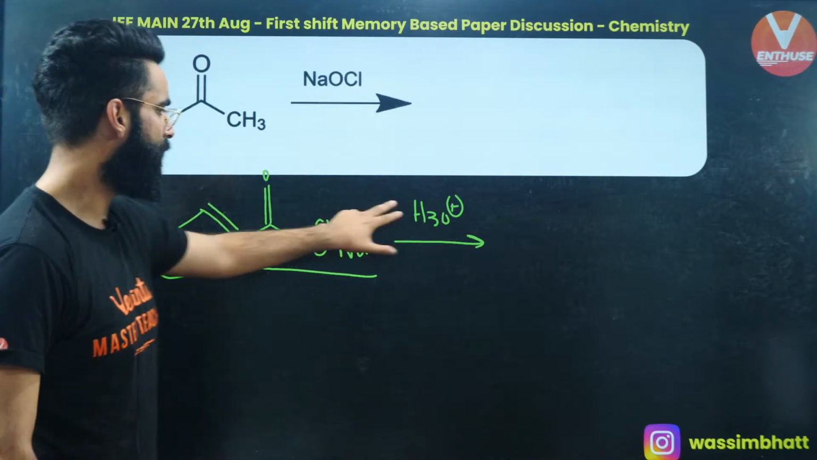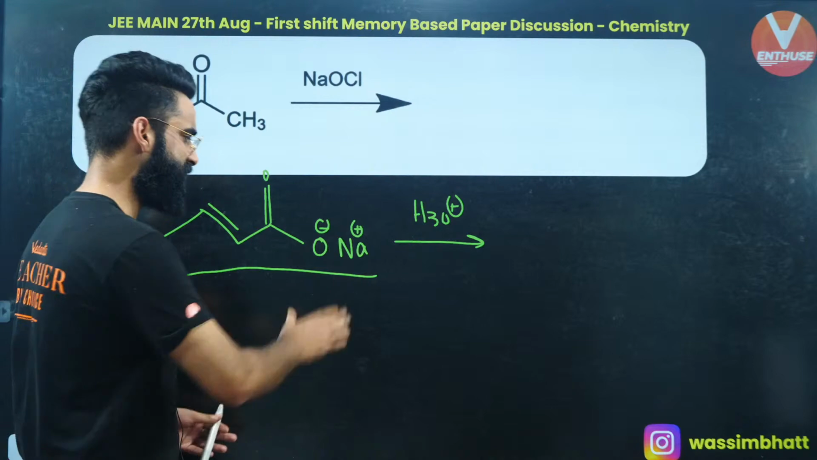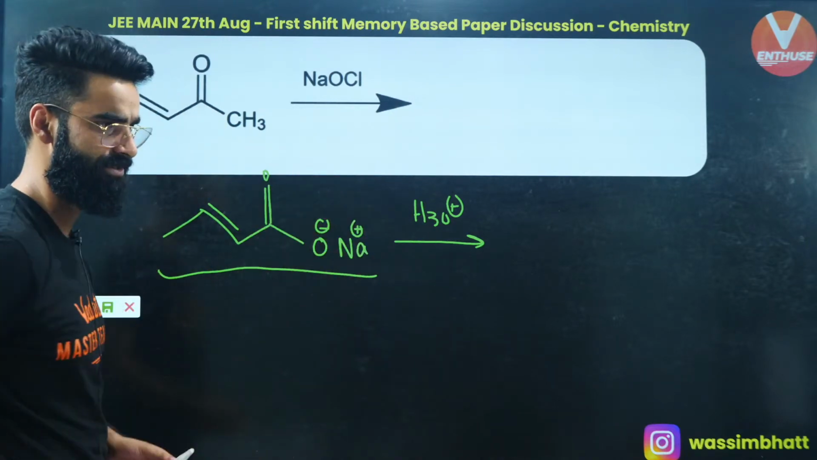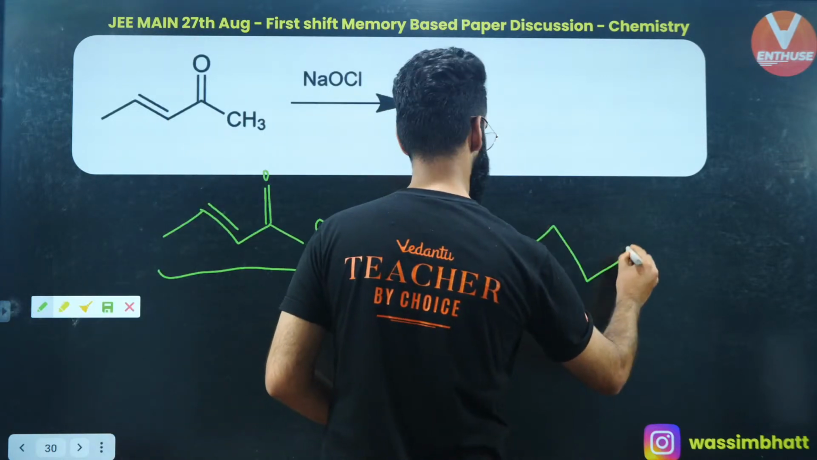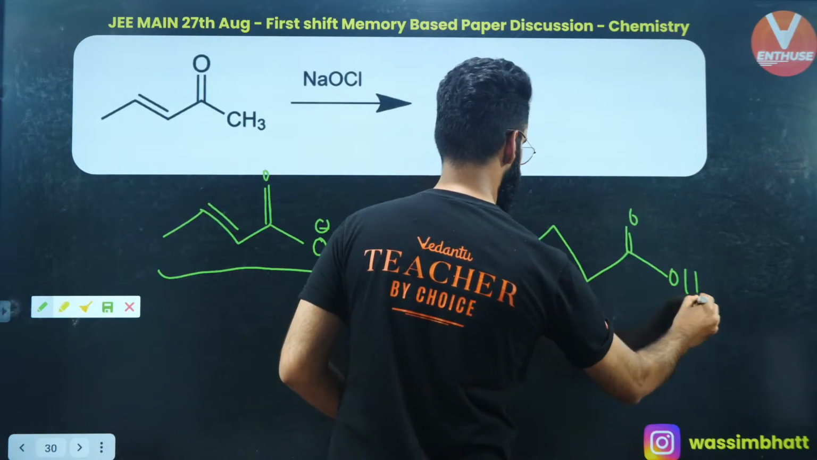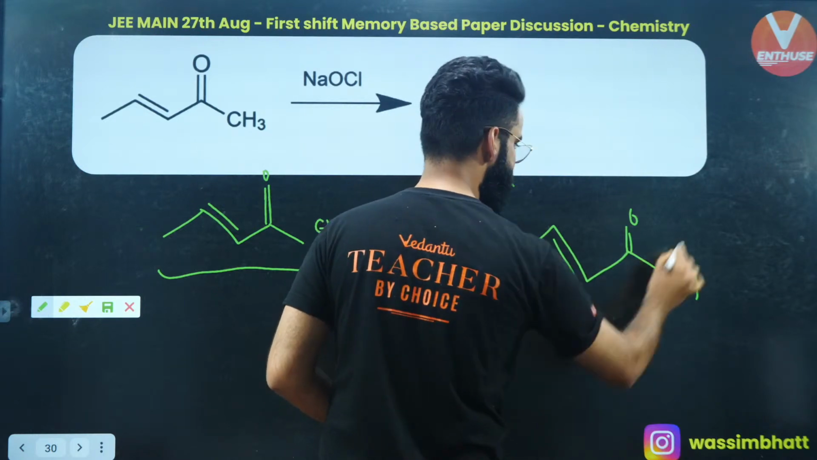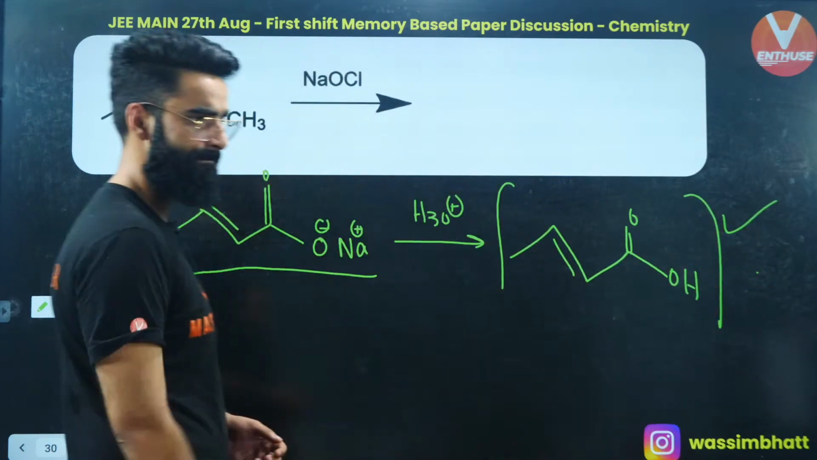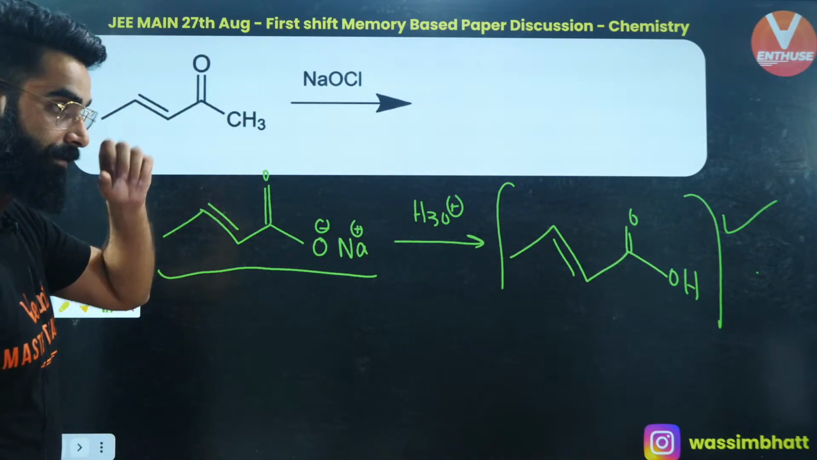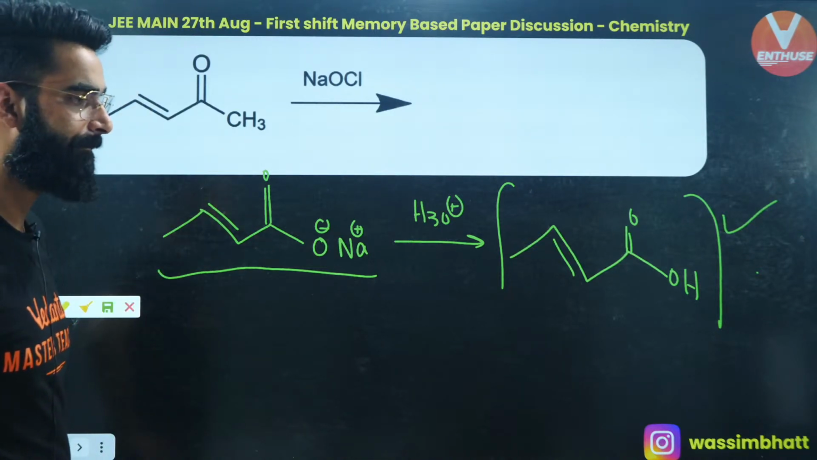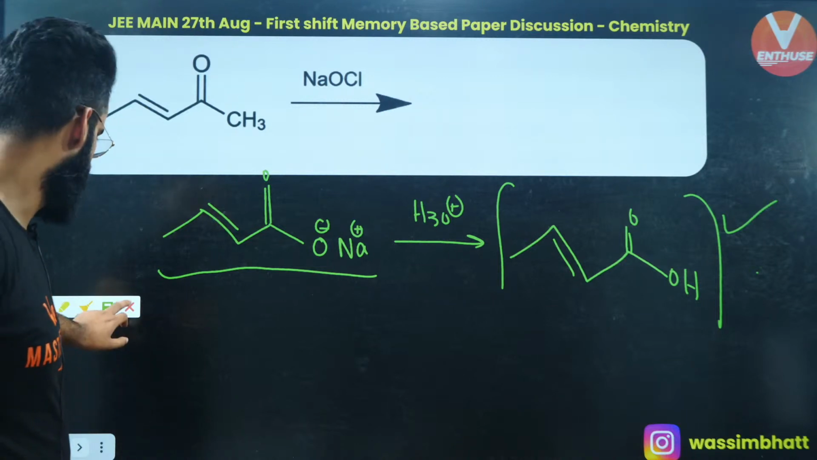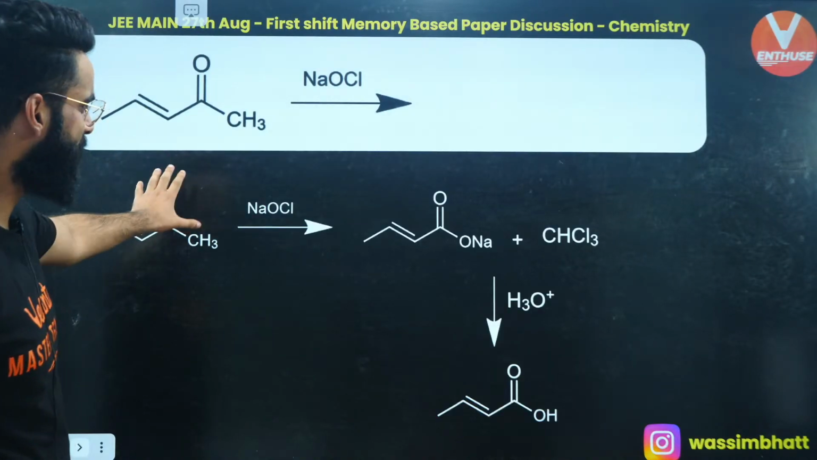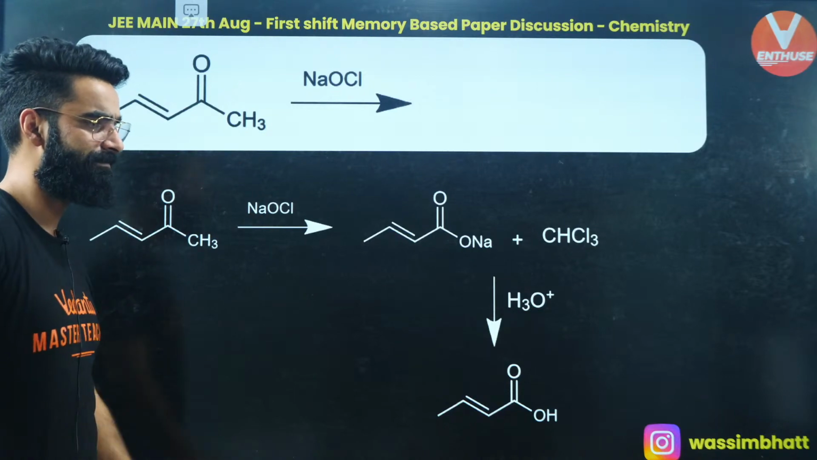Okay, this on treatment with H3O+, what do you get? Just remove Na+, and instead of Na+, put hydrogen. That's it. So what is going to be the final answer of this one? This is the final answer. Was there any option given like this? Okay, perfect, guys. A very simple reaction this was. This is given in your NCERT as well.